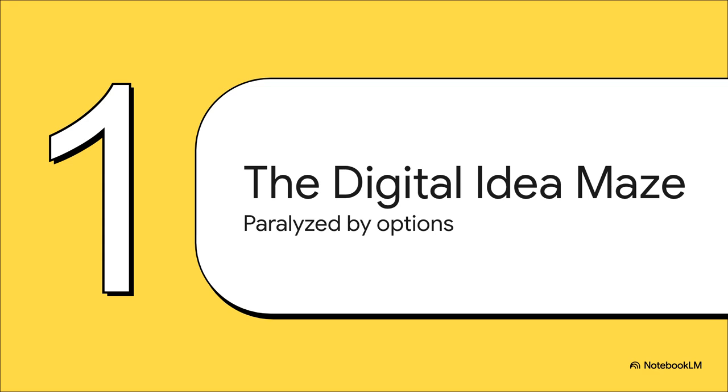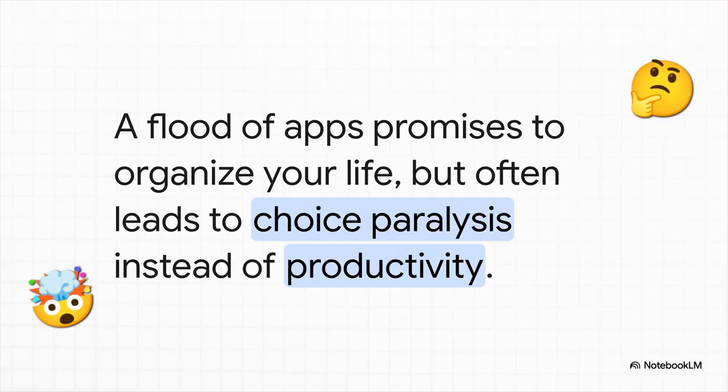The issue isn't that we don't have enough tools. It's the total opposite. We're completely lost in this digital maze, with a flood of apps all screaming that they're the one true solution to organize our lives. And that feeling, it has a name: choice paralysis. It's when you spend so much time and energy trying to pick the perfect tool that you end up getting nothing done at all. So in this explainer, we're going to give you a super clear framework to help you break out of that paralysis and make a choice you feel really good about.